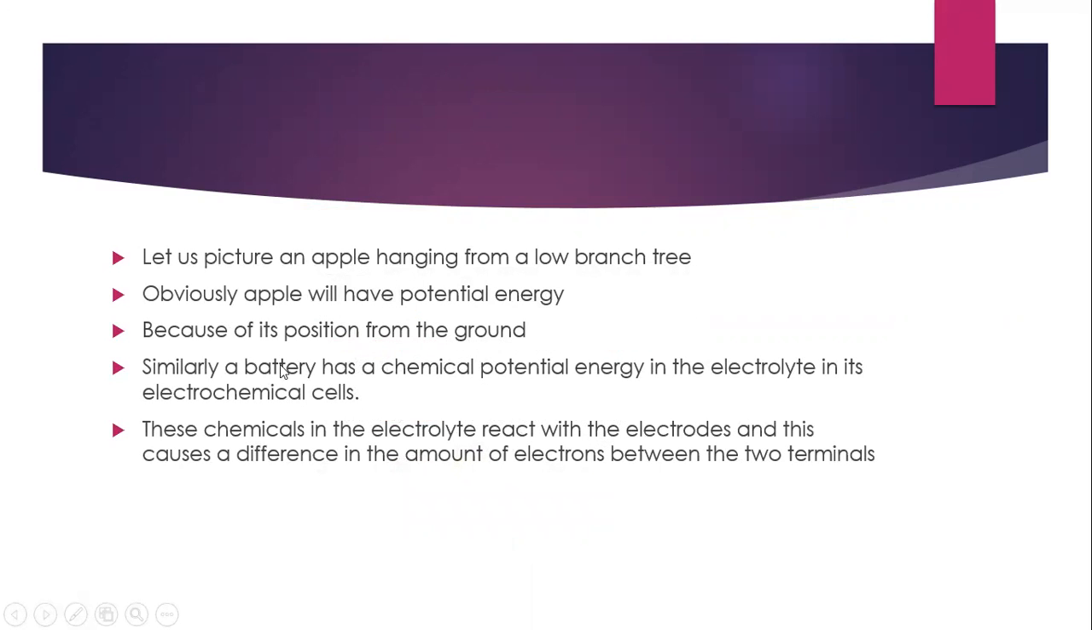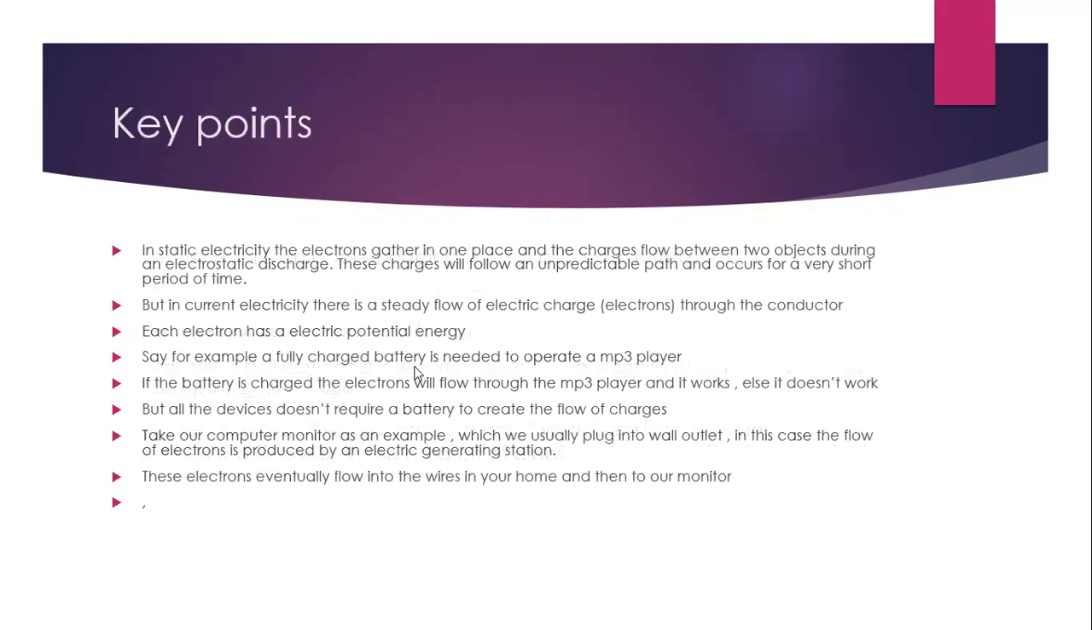So let us picture an apple hanging from a low branch tree. Obviously, the apple will have potential energy. The reason is because of its position from the ground. Similarly, a battery also has chemical potential energy in the electrolyte in its electrochemical cells. These chemicals in the electrolyte react with the electrodes, and this causes a difference in the amount of electrons between the two terminals.